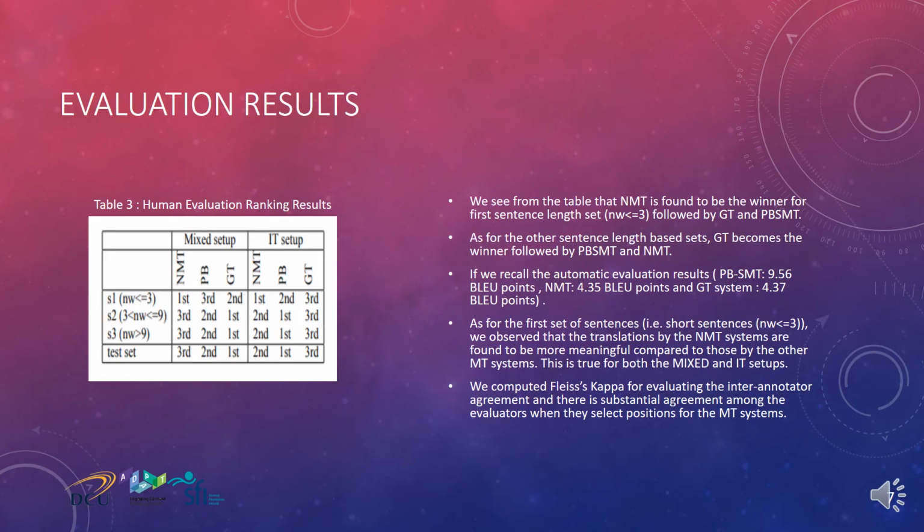So, in order to validate our human ranking results, we computed the inter-annotator agreement using Fleiss' Kappa for the 3 ranking positions, first, second, and third. And the results are 74.1, 58.4, and 67.3 respectively for the mixed setup, and 75.3, 55.4, and 70.1 respectively for the IT setup. A kappa coefficient between 0.6 and 0.8 represents a substantial agreement. In this sense, there is a substantial agreement among the evaluators when they select the positions for the MT systems.